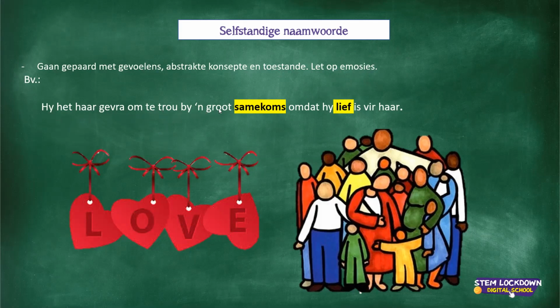Hy het haar gevra om te trou by 'n groot samekoms. Now that's actually rather a mass noun, but it's also an abstract selfstandige naamwoord because it's really not something that you can count, omdat hy lief is vir haar. Hy het haar gevra om te trou by 'n groot samekoms, omdat hy lief is vir haar. So lief is love, nee. And samekoms is actually, as I said, a mass noun. Okay, so 'n abstracte selfstandige naamwoord again has to do with emotions and abstract concepts, something that I cannot put in words, for instance, or cannot explain. Usually emosies. Okay, guys, I think that was the last selfstandige naamwoorde.